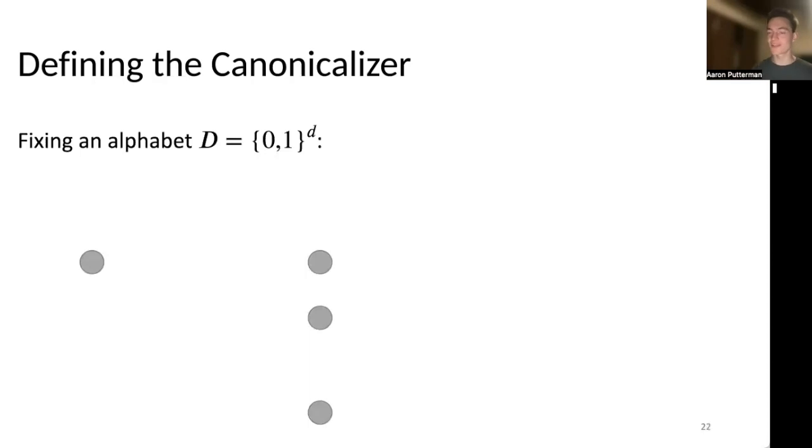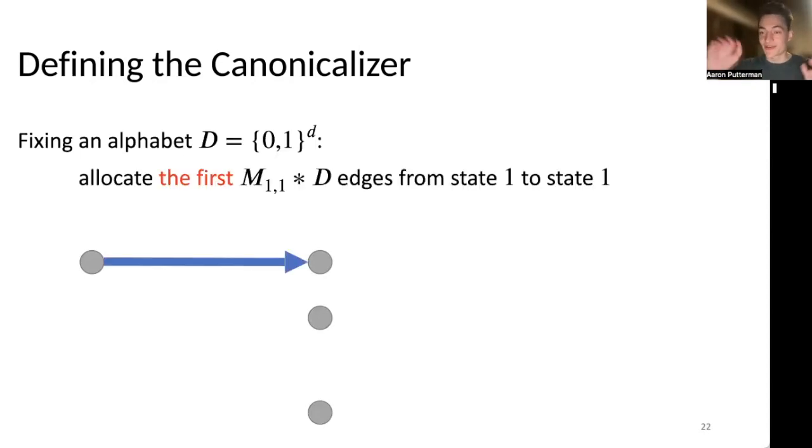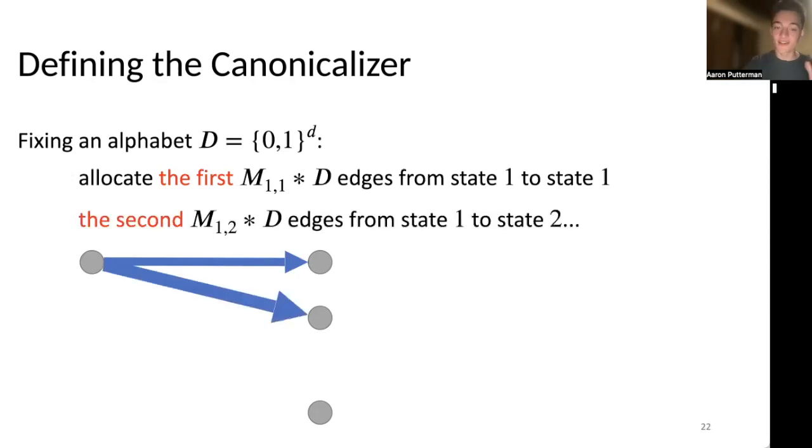So how we actually do this in the discrete setting, because we can't exactly enforce these transition probabilities, is we make some large alphabet, and then we discretize and round so that we get approximately M_{1,1} times D edges going from state 1 to 1, approximately M_{1,2} times D edges going from 1 to 2, and then similarly M_{1,3} times D edges going from state 1 to state 3.